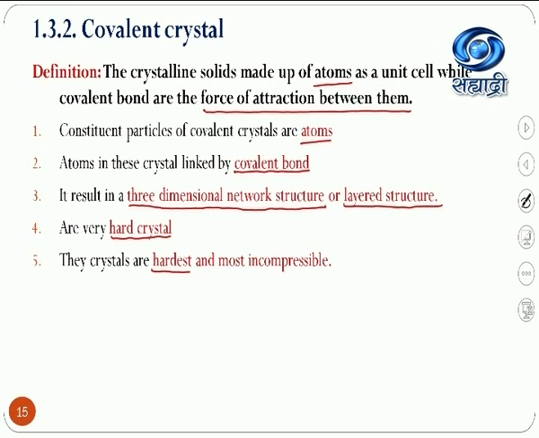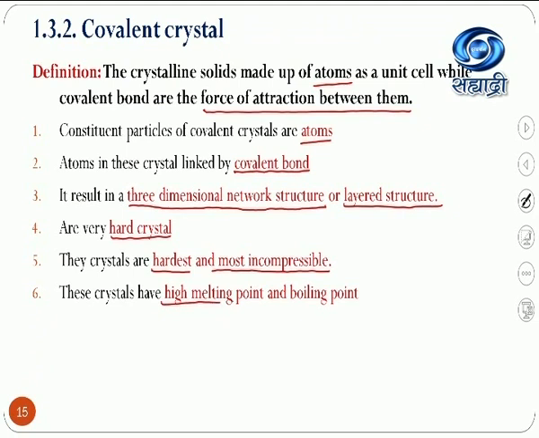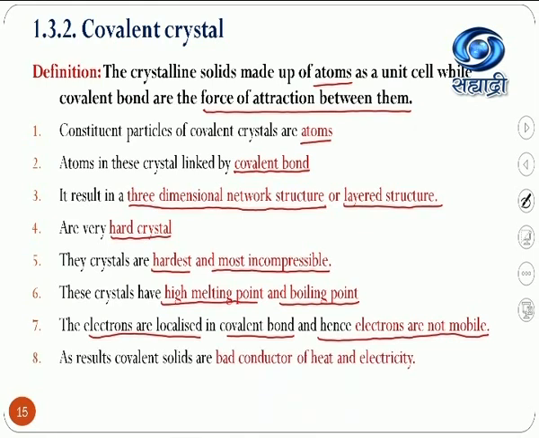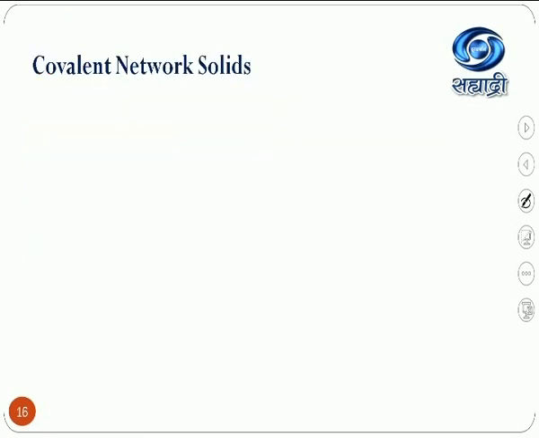The crystals are hardest and most incompressible. As the bond is strong, we cannot compress it by applying any kind of pressure. These crystals have high melting point as well as boiling point. As I said, the melting points and boiling points are in thousands. The electrons are localized in covalent bonds, hence no electrons are available or mobile there. So that's why they are bad conductors of heat and electricity. These all are the characteristics of covalent solids.